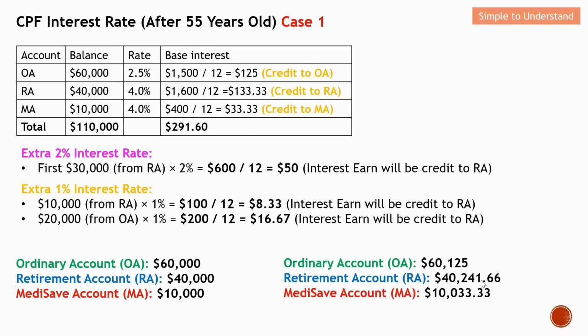241.66. Last but not least, on the MA, it is not able to earn additional interest from the 2% and also from the 1%. But over here, you can see that they are actually able to earn from the base interest, which is 4% for this 10K. So earlier on, I have computed that this will earn an additional 33.33 interest. So this amount will be credited to MA. So therefore, you can see that this 33.33 is the interest that you earn from the base interest for the MA.